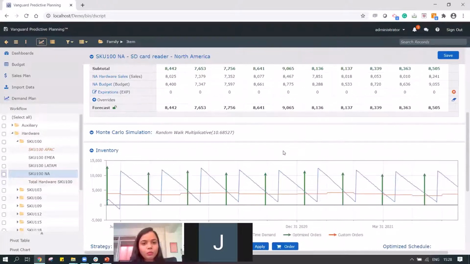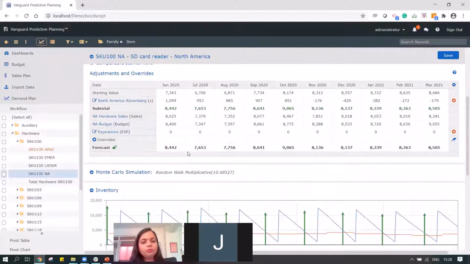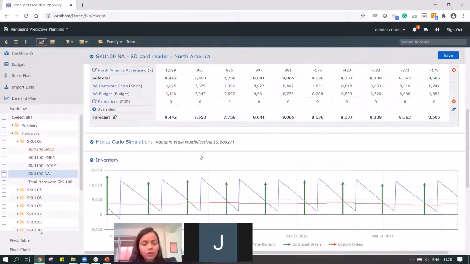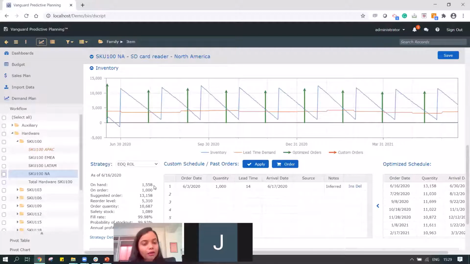Furthermore, once we have the forecast frozen, there are a whole lot of options, but keeping in mind the time, I'll move to the inventory planning section over here. We have the on-hand amount. So how much on hand am I carrying for this particular product in this location? In this case, it's 1,558. I can also see, have I ordered something already which is in transit, which is going to arrive in some time. In this case, it's 1,000 units that I've ordered, which is in transit.